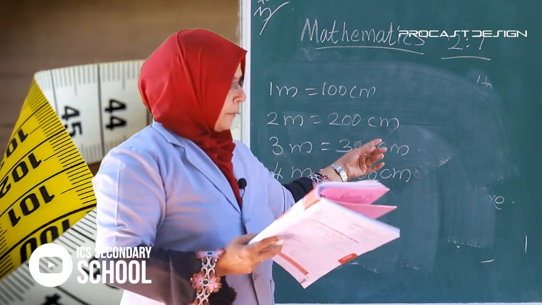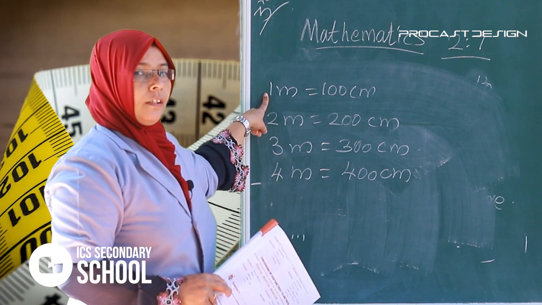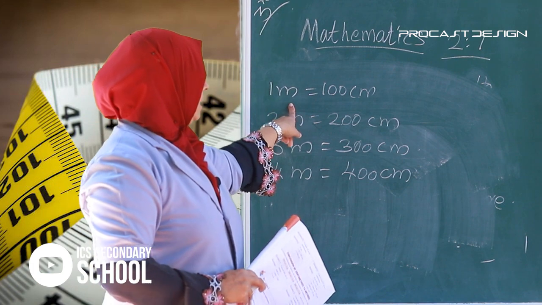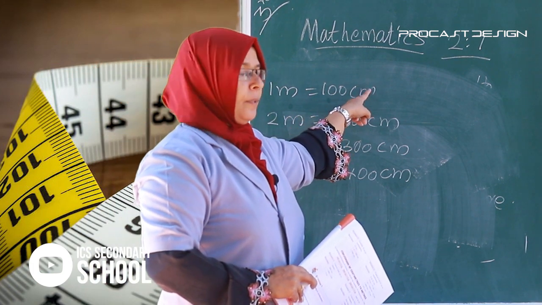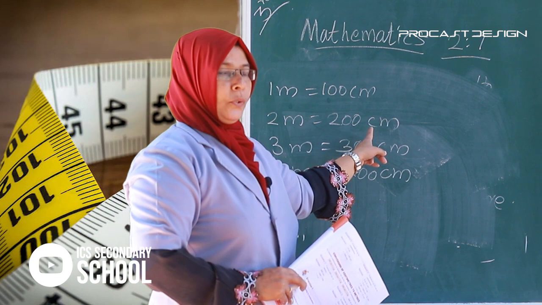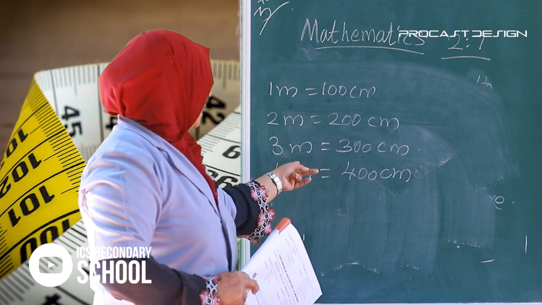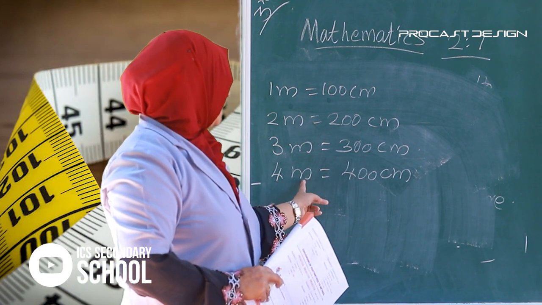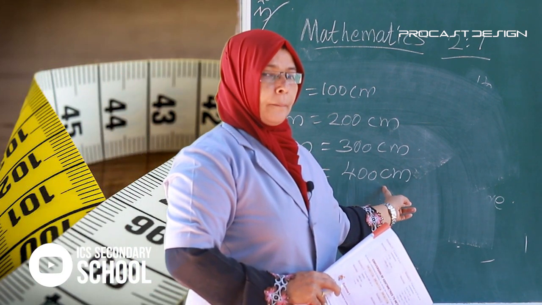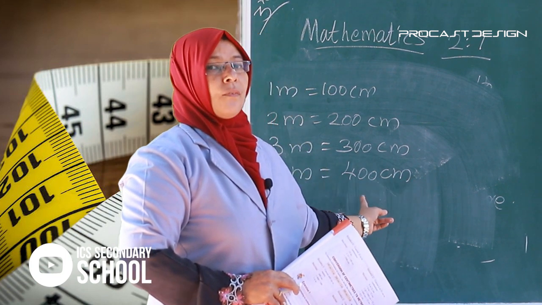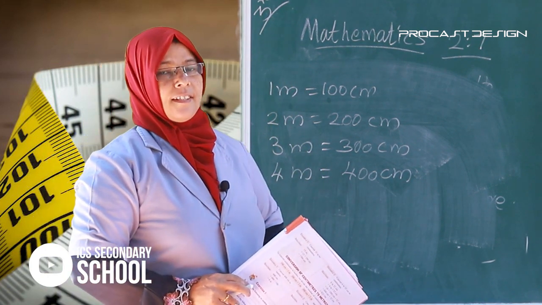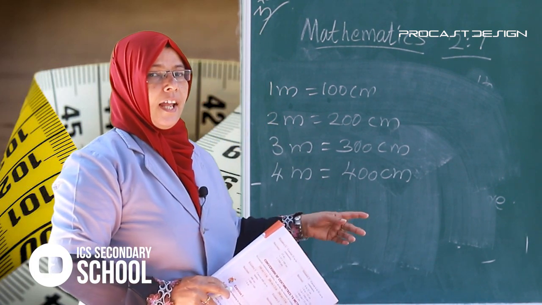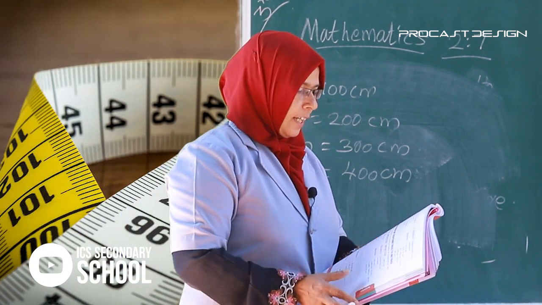All of you remember it and write it in your notebook. 1 meter equal to 100 centimeter, 2 meter equal to 200 centimeter, 3 meter equal to 300 centimeter, 4 meter equal to 400 centimeter, 5 meter equal 500 centimeter, and so on.